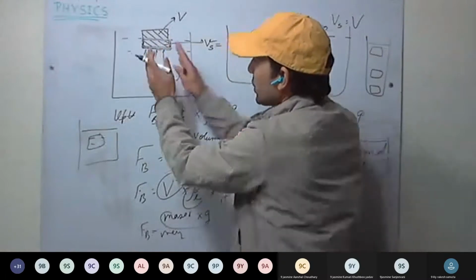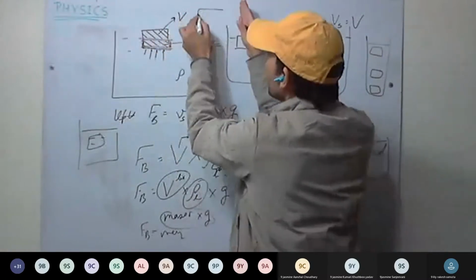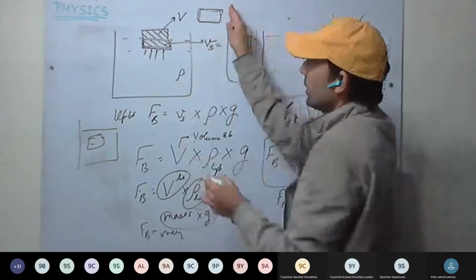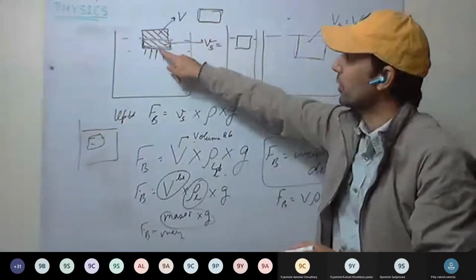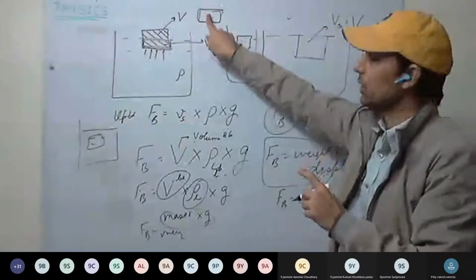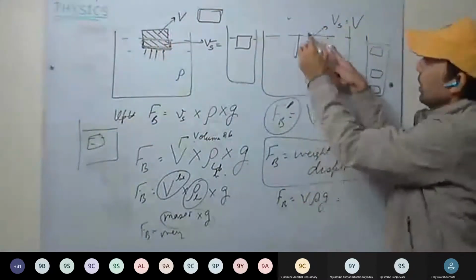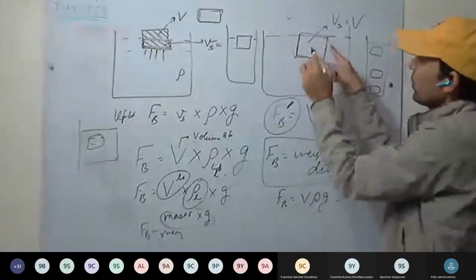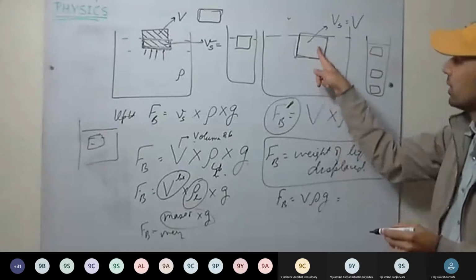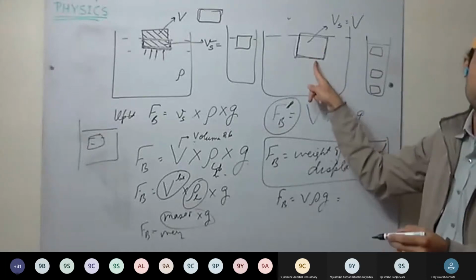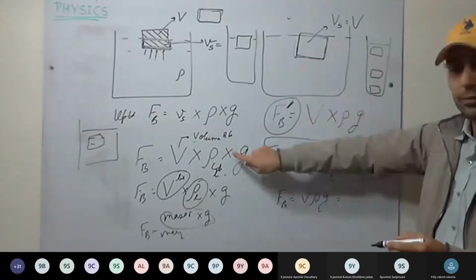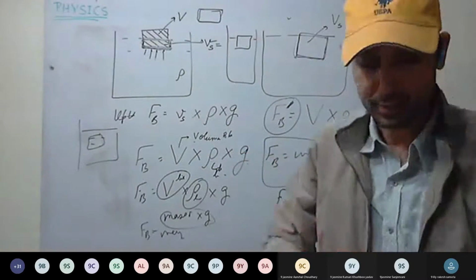So only this much volume is displaced. Whatever the weight of this much water, only this much water, that is the amount of buoyant force applied on this body. Here, the weight of this amount of water is the amount of upthrust applied on this body. We will verify this one and you will understand more.